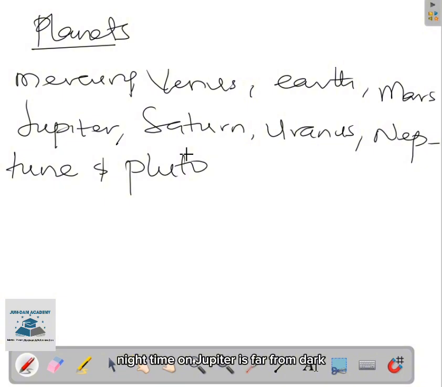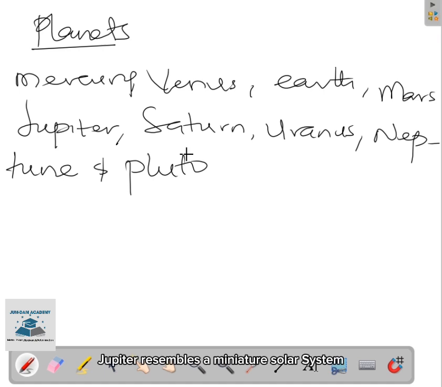Night time on Jupiter is far from dark. That means the darkness there is not as much as the way it is dark on other planets. And the planet Jupiter is surrounded by 63 moons. 63 moons are present around Jupiter.